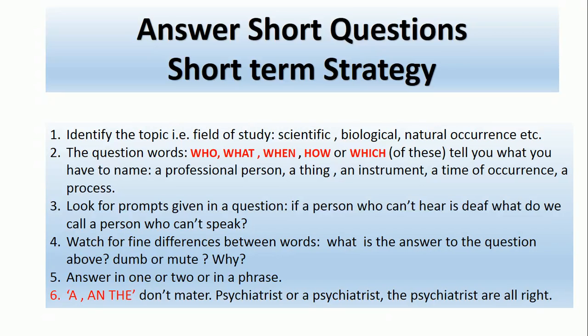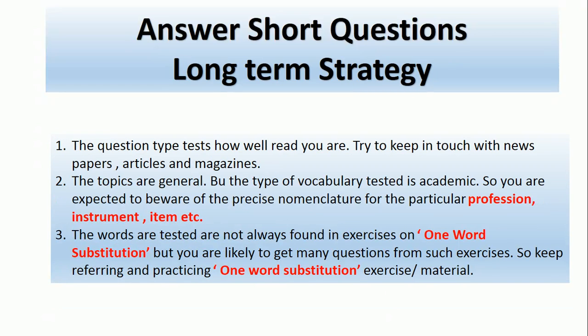And also they are questioning you as to why this is, what is the reason behind this. So just give your answer in one or two words, or in a phrase. Do not give your answer in a full sentence, otherwise it would be wrong and you will get 0 marks. Articles like a and the don't matter over here, like psychiatrist or a psychiatrist. If you are saying psychiatrist, it is all okay. You have no need to say a. Got it? So now we have a long-term strategy.